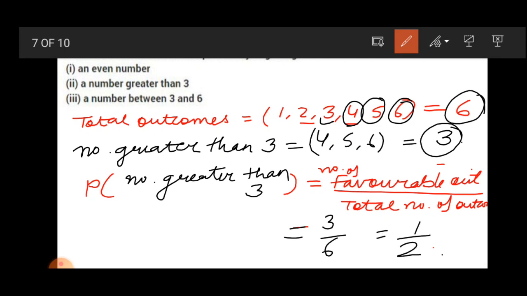So the probability of a number greater than 3 is also 1 by 2.